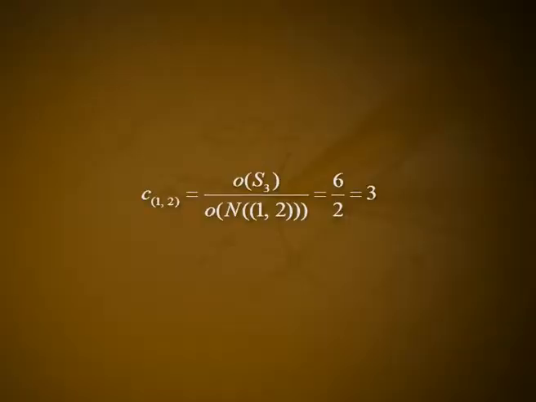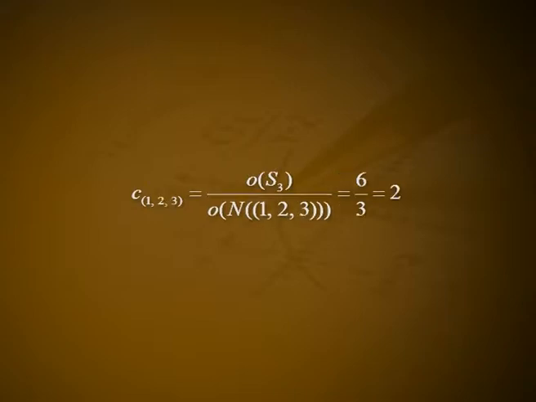Also, c of (1 2) is equal to order of S3 by order of the normalizer of (1 2), that is equal to 6 by 2, which is 3. And c of (1 2 3) is equal to order of S3 by order of the normalizer of (1 2 3), that is 6 by 3, which is 2. This verifies Theorem 1.